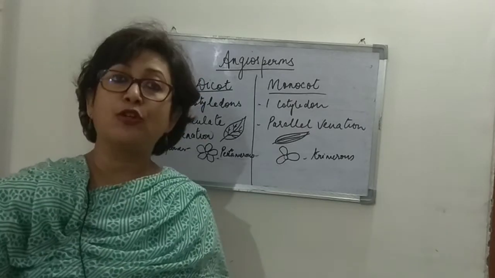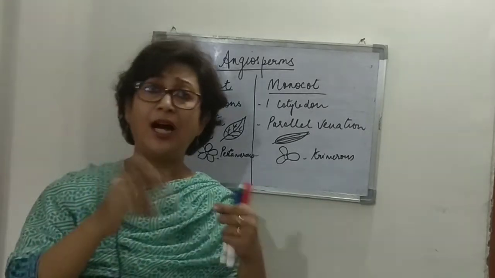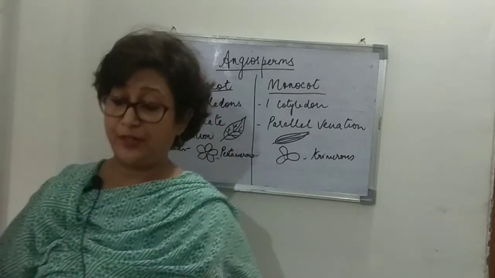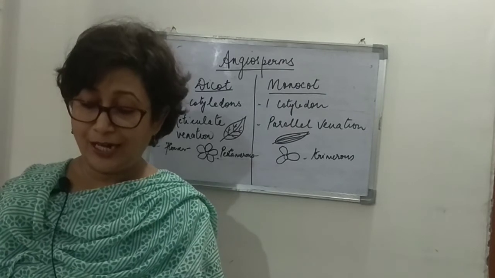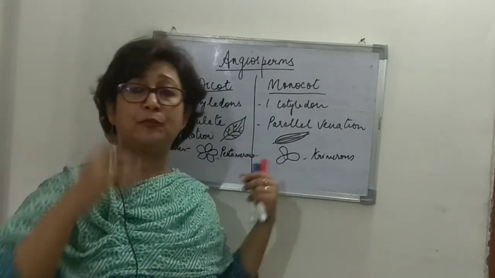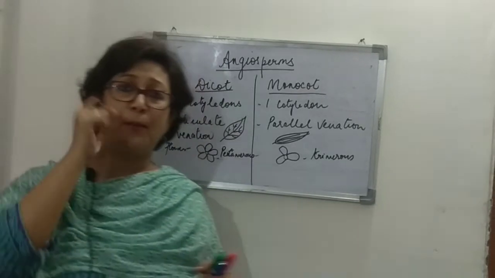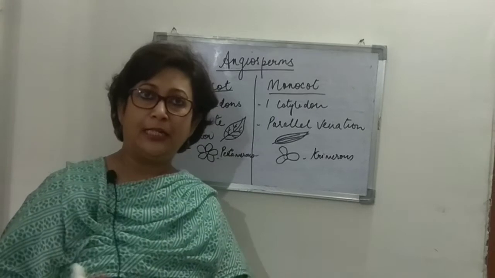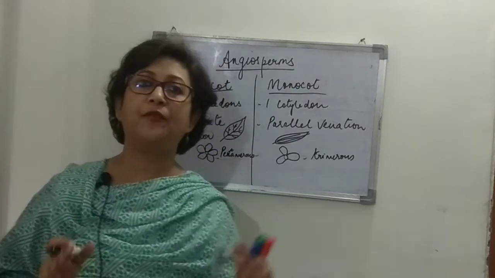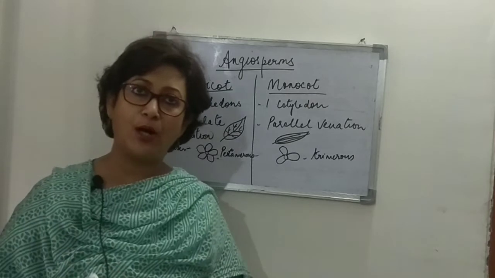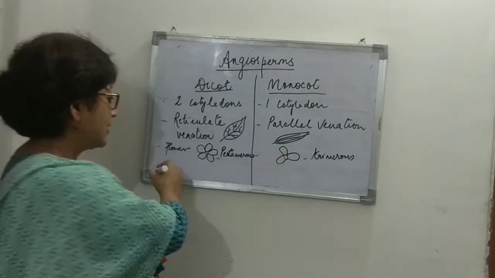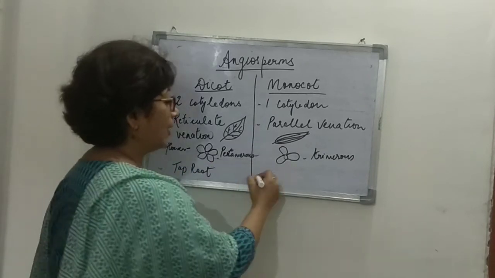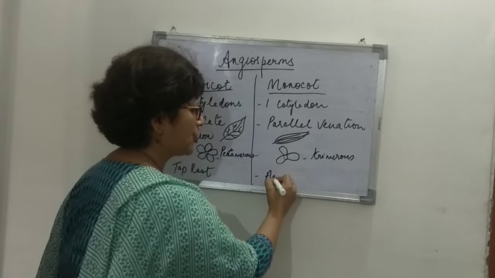Now, I'm skipping the anatomical differences between the two; we'll do that later. Now if we look at the roots, for example, if a plant is pulled out and the roots are visible, you have to identify whether the plant is a dicot or a monocot. A dicot plant has a taproot system, whereas a monocot plant has adventitious roots.